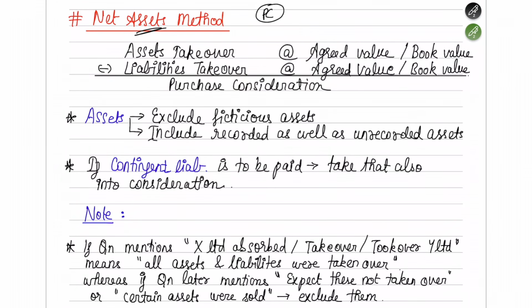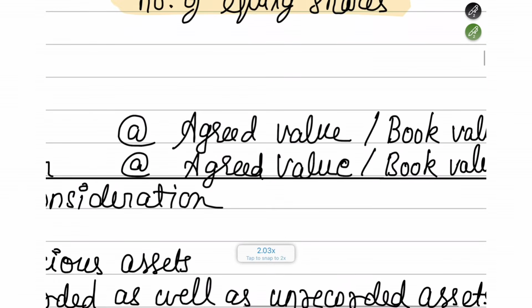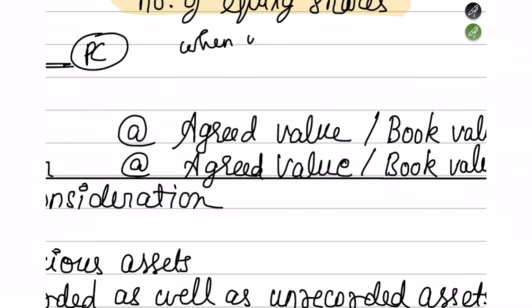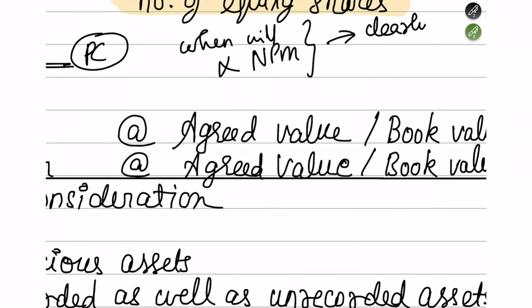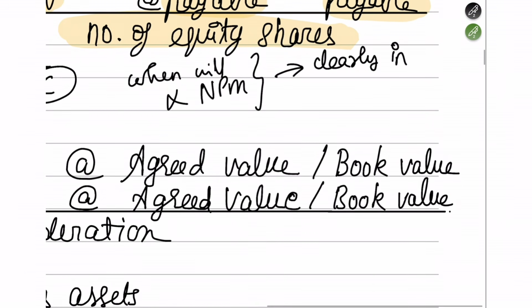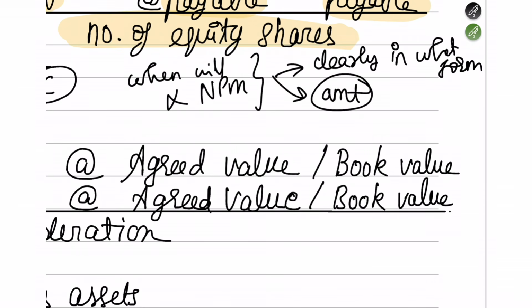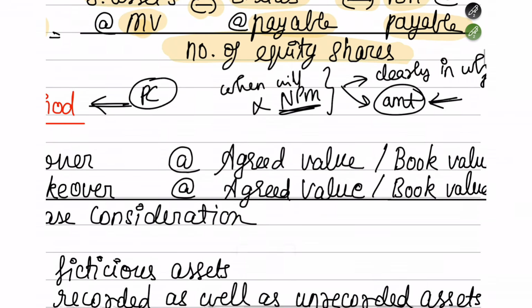If the net payment method you are not able to apply, only and only then you will come to the net assets method. When will you not be able to apply the net payment method? One, they have not clearly mentioned in what form they are paying, or you are not able to arrive at what amount they are paying. So what is the total amount they are trying to pay? You are not able to understand that. You will be ignoring the net payment method and coming to the net assets method.